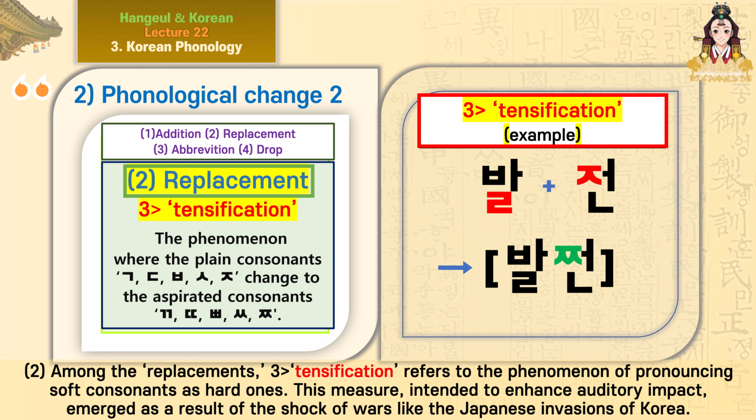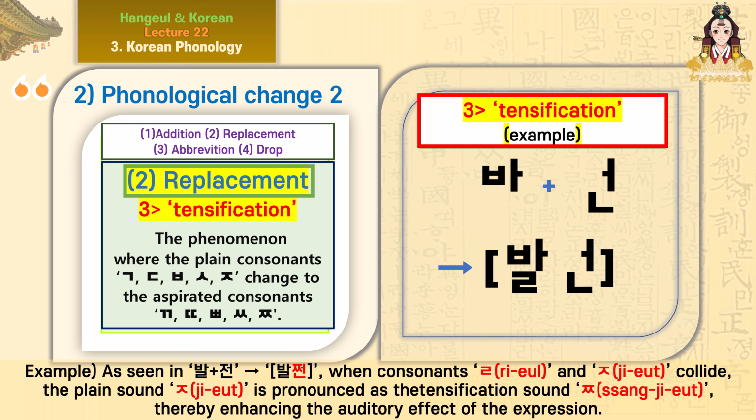2. Among the replacements, 3. Tensification refers to the phenomenon of pronouncing soft consonants as hard ones. This measure, intended to enhance auditory impact, emerged as a result of the shock of wars like the Japanese invasions of Korea. Example, as seen in bal plus gen, balchen, when consonants riol and jiut collide. The plain sound jiut is pronounced as the tensification sound sung jiut, thereby enhancing the auditory effect of the expression.